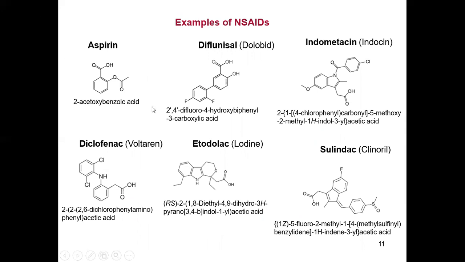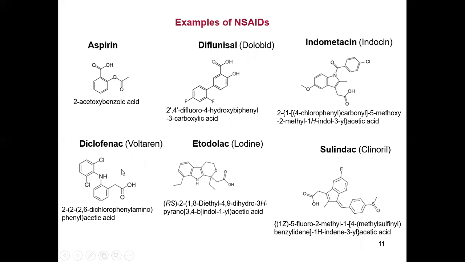This is the acetoxy group. In the benzoic acid, at the second position, a 2-acetoxy group is present. Next, if we look at indomethacin, this is the acetic acid which is there, and the indole group is present. This is the indole group which is present in indomethacin.